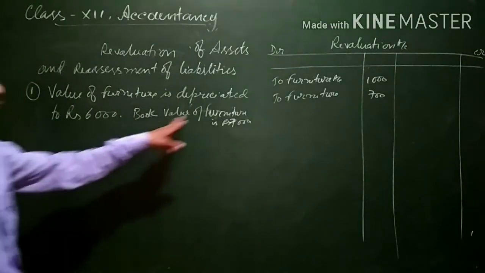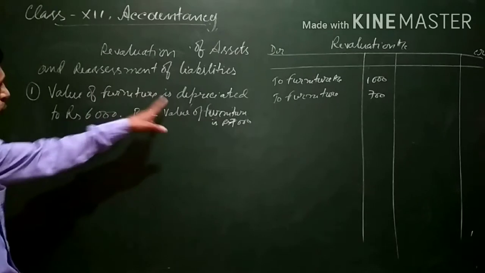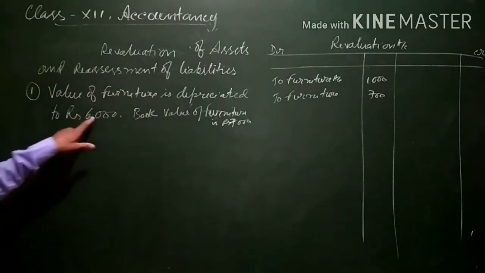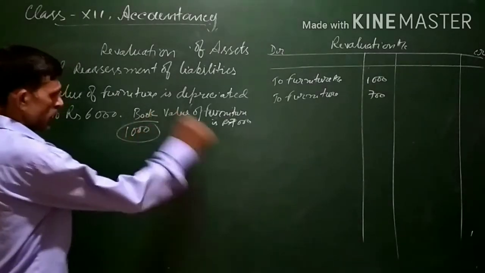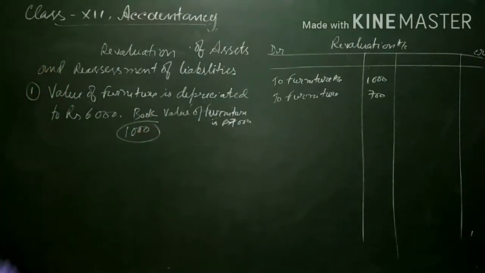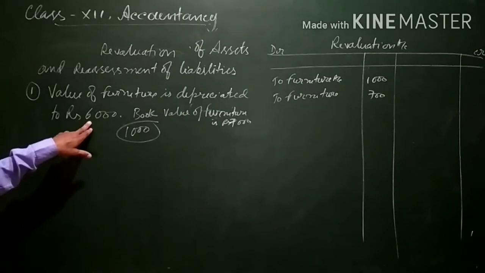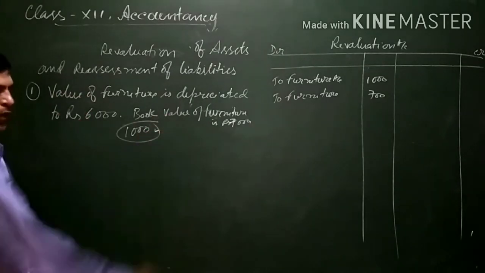So the book value of furniture is 7,000 and the new value of the furniture is 6,000. What does it mean here? The book value is 7,000 and it is depreciated to 6,000, so there is a decrease in the value of the asset by 1,000.